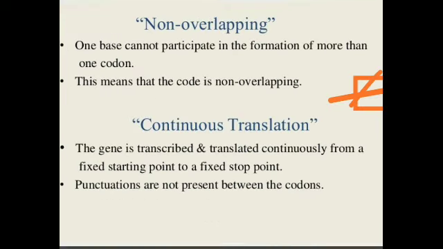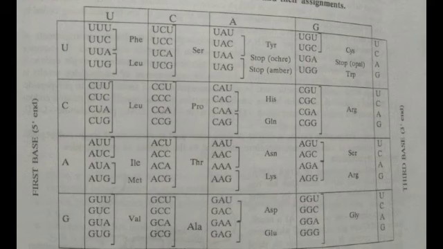That's why they have initiation codon like AUG, GUG, which starts the signal for synthesis of polypeptide, and termination codon which stops the signal, also known as nonsense codon because they do not specify any amino acid, like UAA ochre, UAG amber and UGA opal.